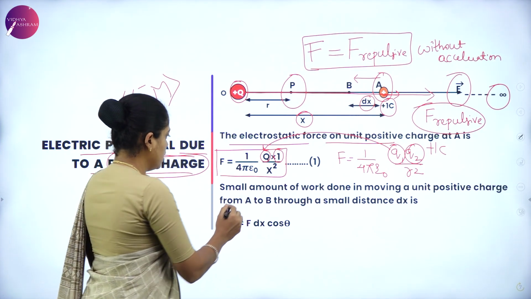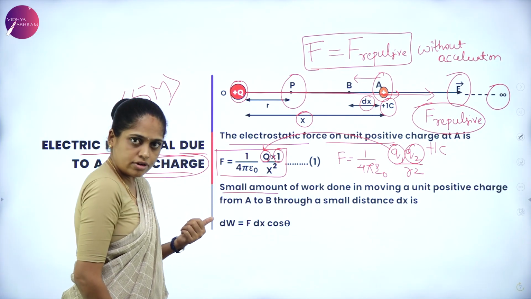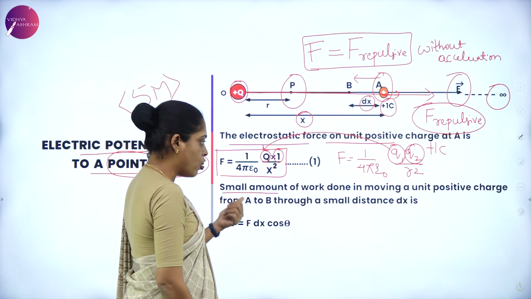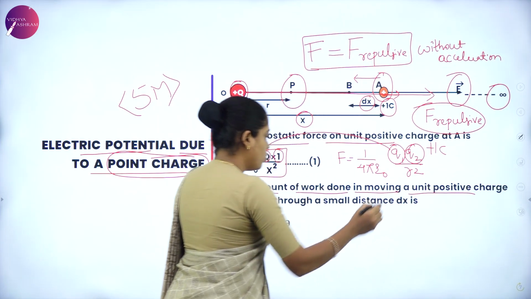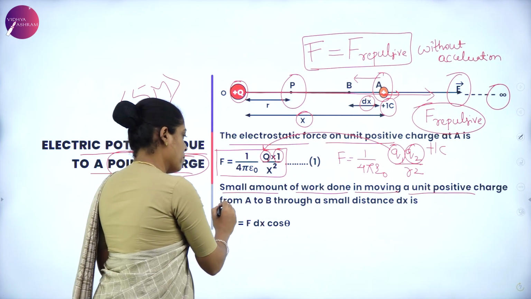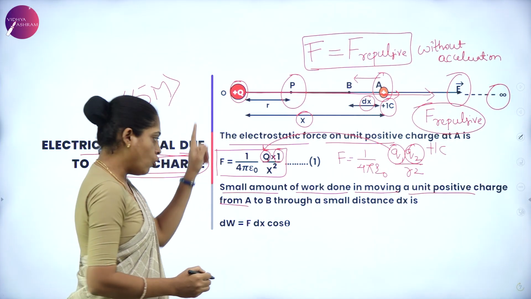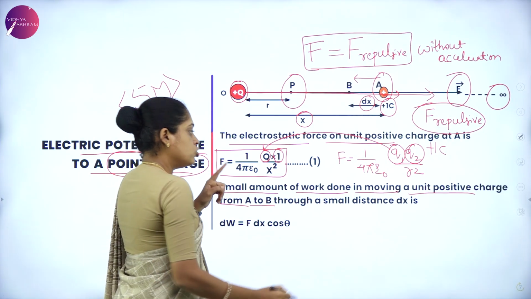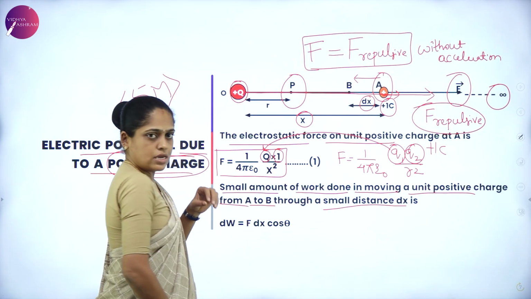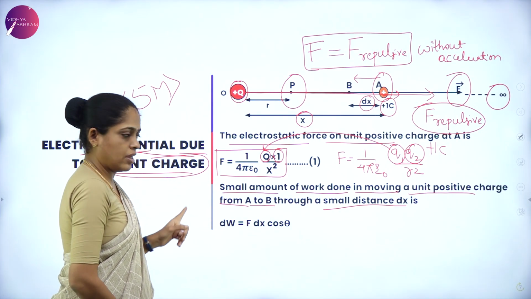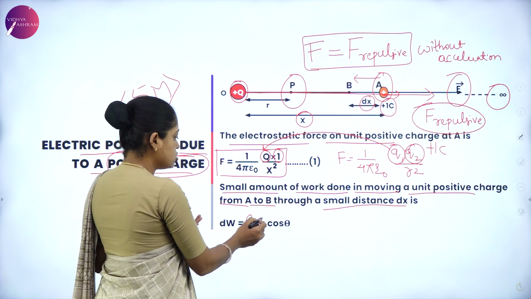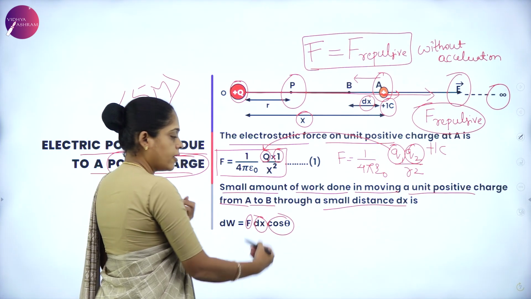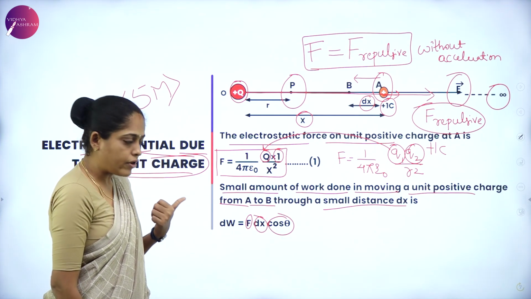Here, the small amount of work done in moving a unit positive charge from point A to point B through a small distance dx is given by the expression for work done. Work done is force into displacement into cos theta, because work is a scalar quantity.